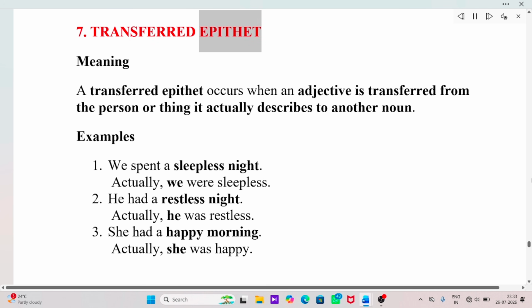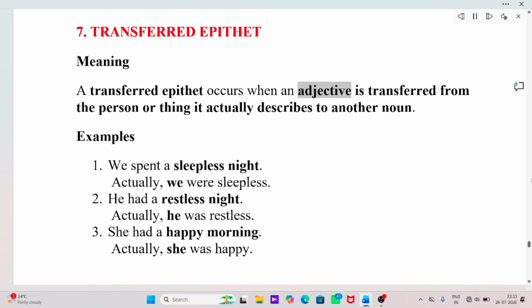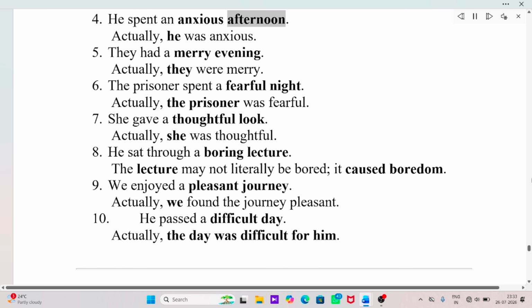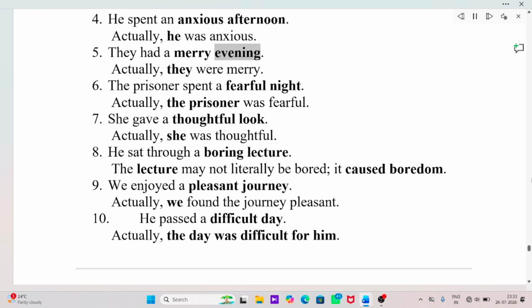7. Transferred epithet. Meaning. A transferred epithet occurs when an adjective is transferred from the person or thing it actually describes to another noun. Examples. We spent a sleepless night. Actually, we were sleepless. He had a restless night. Actually, he was restless. She had a happy morning. Actually, she was happy. He spent an anxious afternoon. Actually, he was anxious.